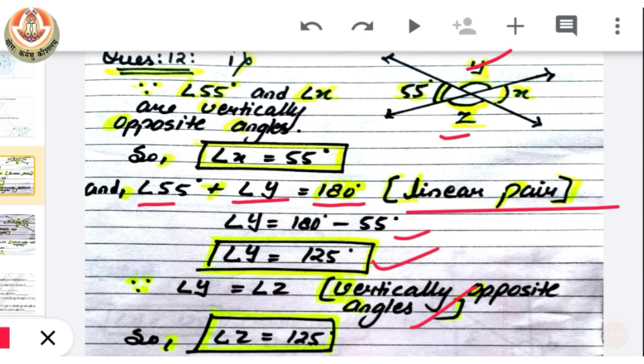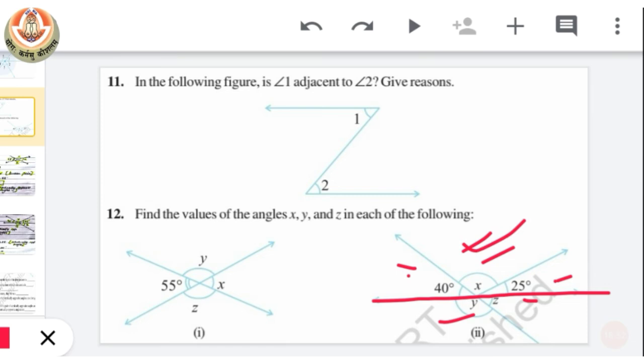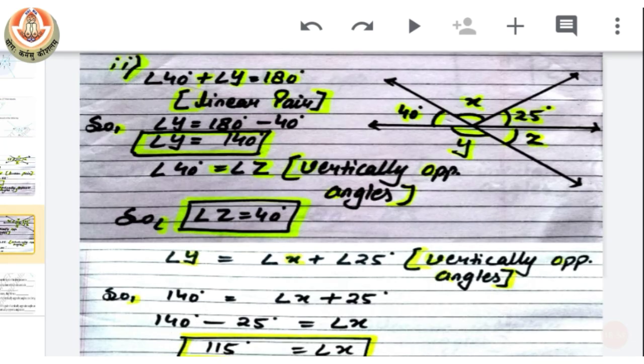Now the second part of question number 12. We can see that we are given two angles and we have to find the other three. So for angle y, what we can do, we know that these are forming a straight line, meaning when we add them we get a sum of 180 degrees. So we can easily find the value. So let's see how we can do it.